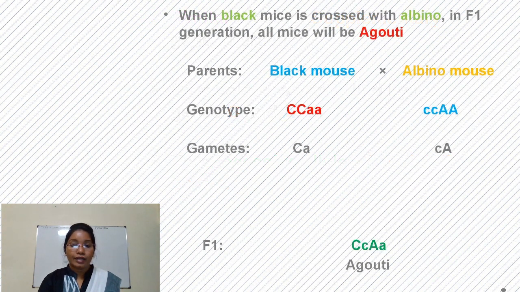Okay, let's take a cross. When black mice are crossed with albino, in the F1 generation all mice will be agouti.